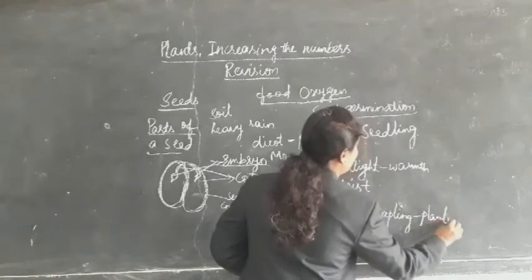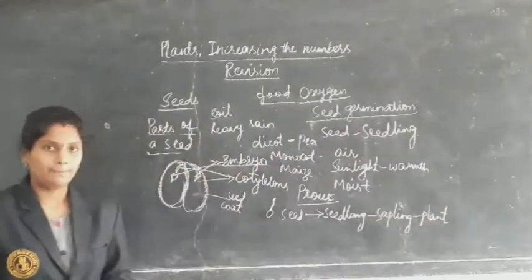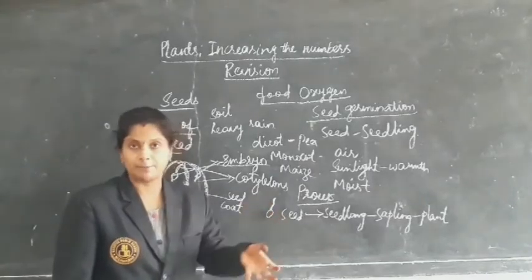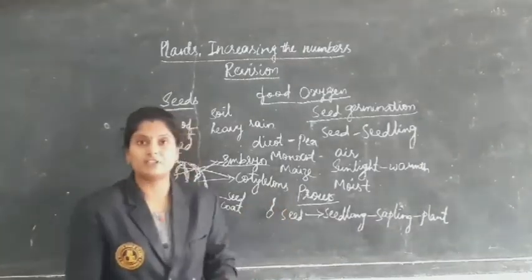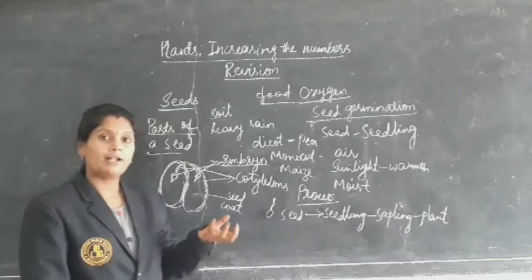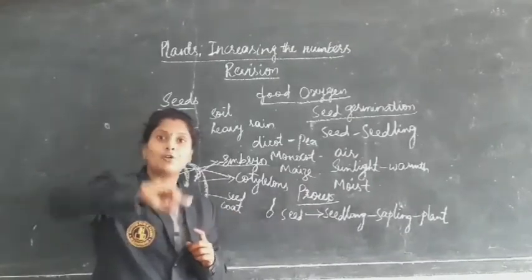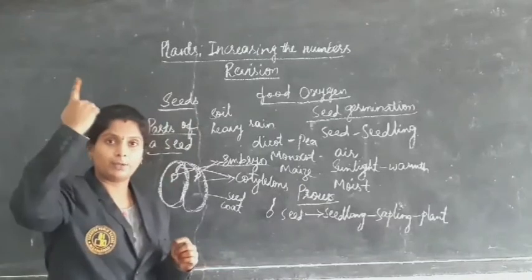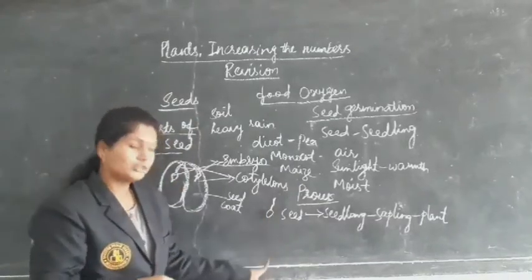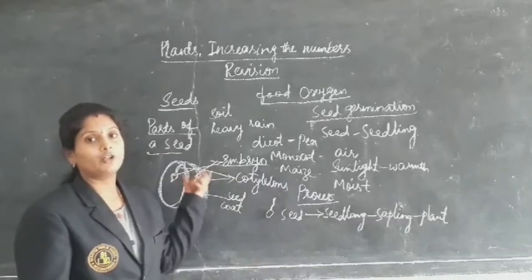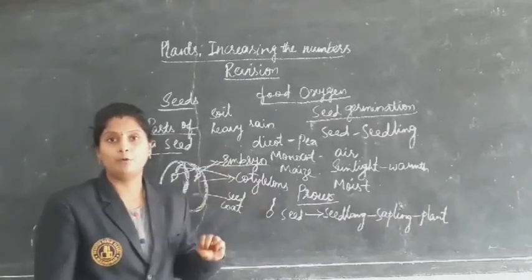Yes, seed, seedling, sapling, and a plant. From the white portions of the seeds ready to germinate, the portion which grows upwards is the shoot, and the portion which grows downwards is the root. In the embryo there are two parts, the radicle and the plumule.